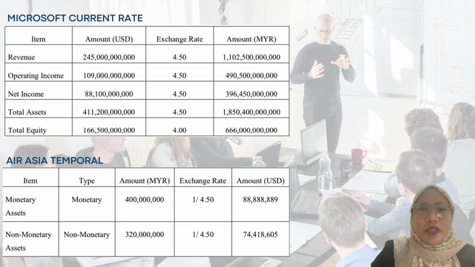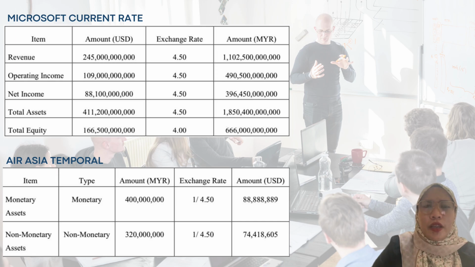Microsoft current rate. This table uses the current rate method for currency translation. Revenue of 245 billion USD is converted at an exchange rate of 4.50, resulting in 1.102 trillion Malaysian Ringgit. Operating income, net income, and total assets are also converted using 4.50, while total equity uses a rate of 4.00, yielding 666 billion Malaysian Ringgit. AirAsia Temporal.